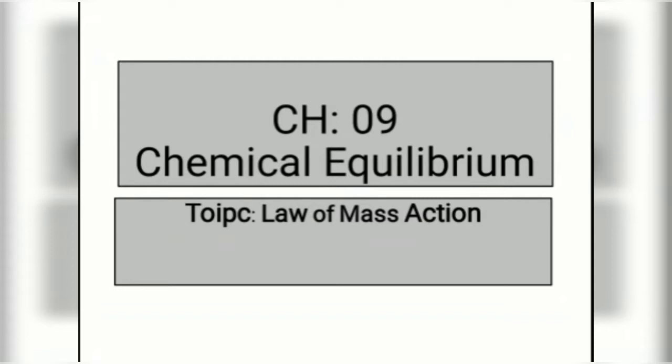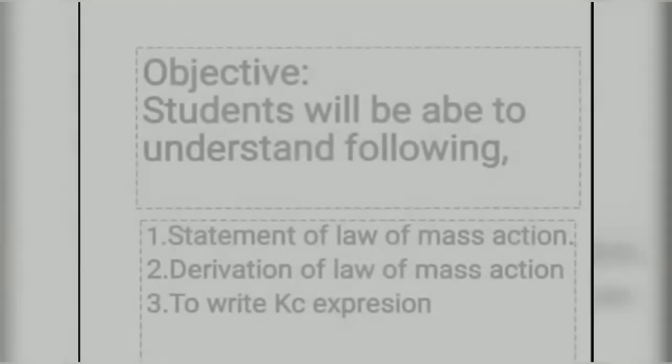My today's topic is Law of Mass Action, from the chapter Chemical Equilibrium. After finishing this topic, students will be able to understand the following. Number 1, statement of law of mass action. Number 2, derivation of law of mass action. And students will be able to write the Kc expression.